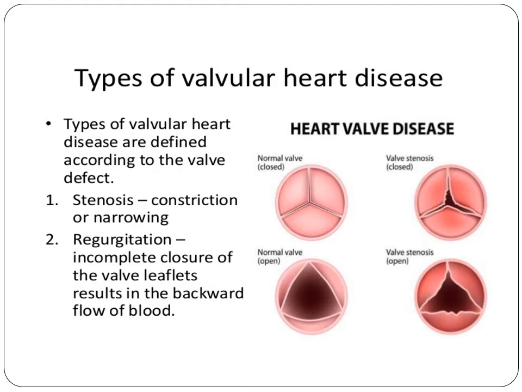Even when it is supposed to be open, the valve is still constrained, so it does not open fully for the blood to flow effectively. Regurgitation means incomplete closure of the valve leaflets. Where the valves are supposed to be closing, they do not close appropriately and an adequate amount of space is left. So there is still backward flow of blood, and that is called regurgitation.